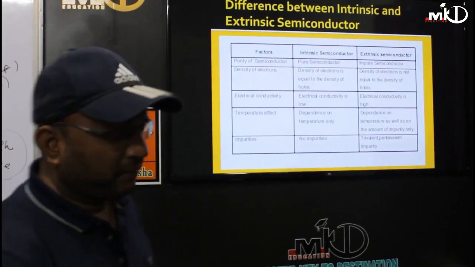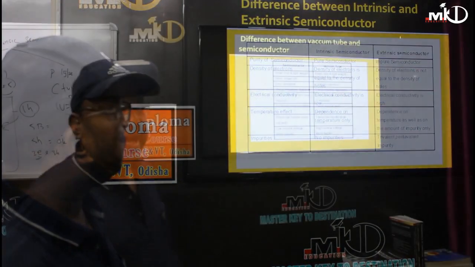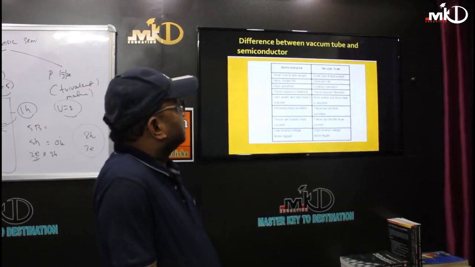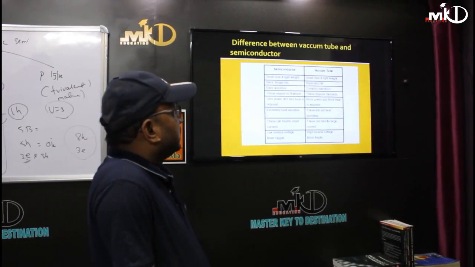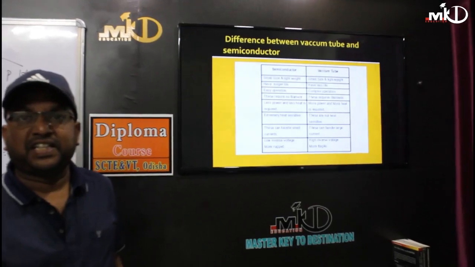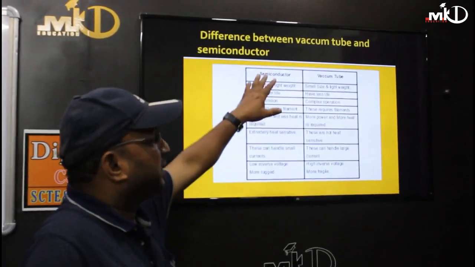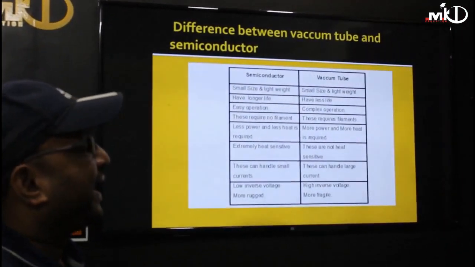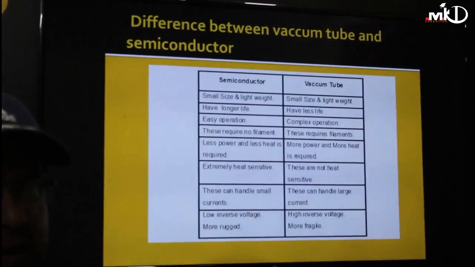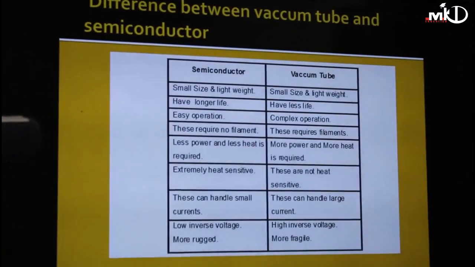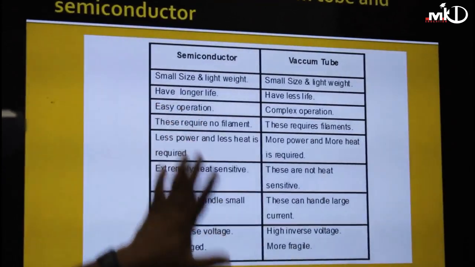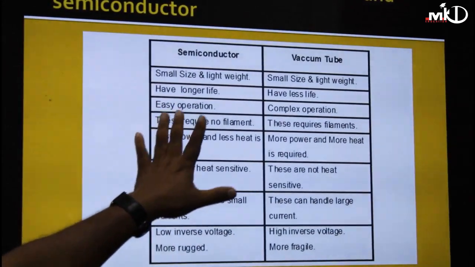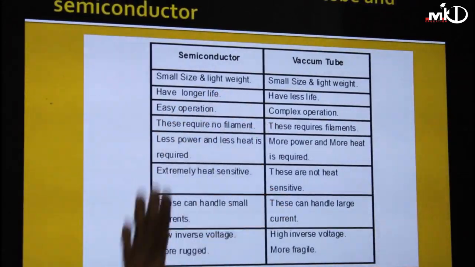Okay. Next, coming to another concept, the vacuum tube and semiconductor. I have told you the semiconductor size is very small, and before semiconductors came into the picture, we had the vacuum tube. The vacuum tube can also conduct. So if we compare vacuum tube and semiconductor, the semiconductor has added advantages compared to the vacuum tube. Both can conduct.